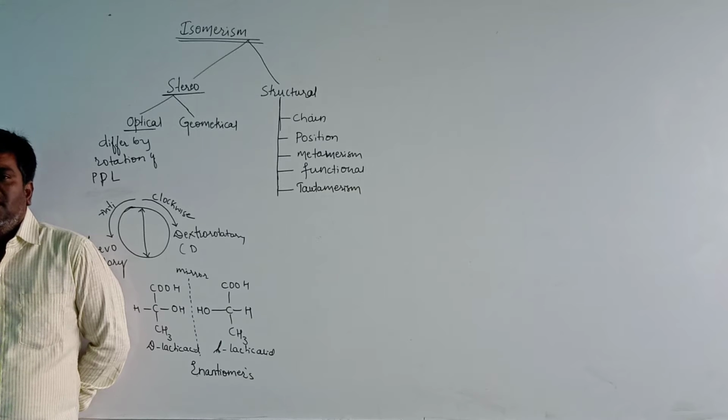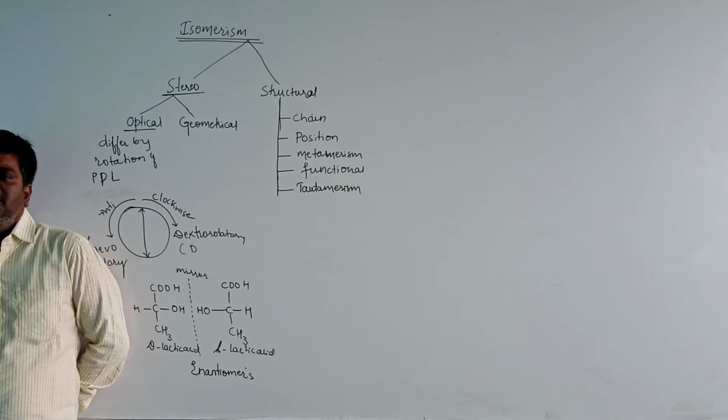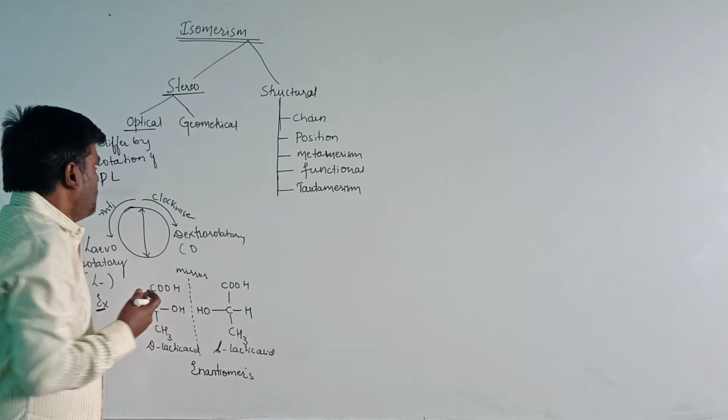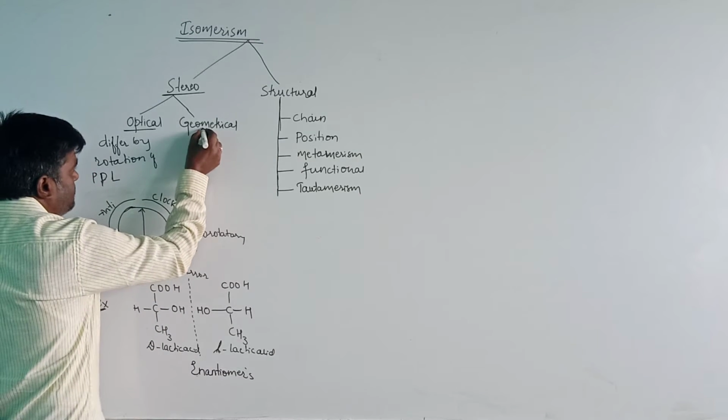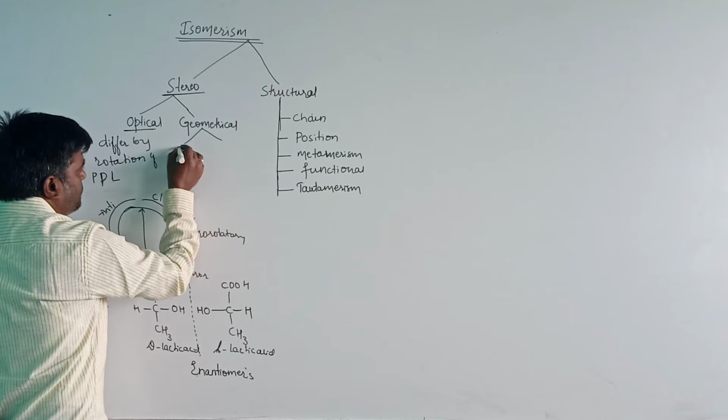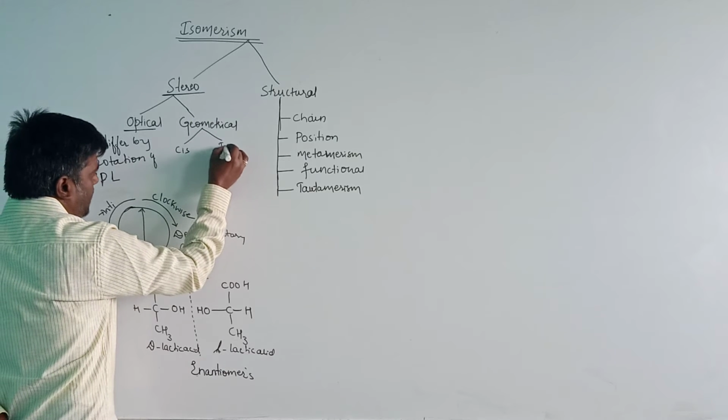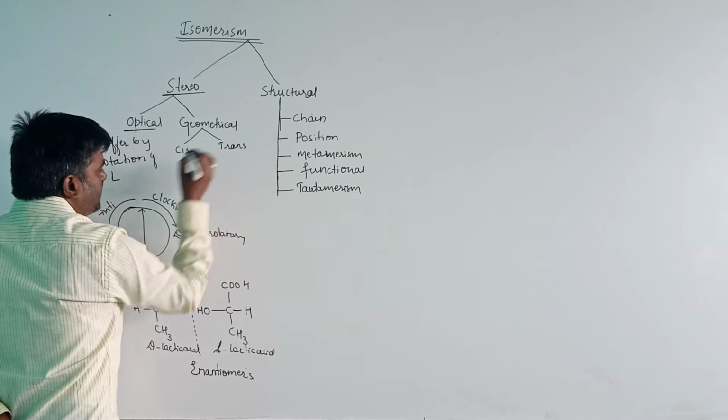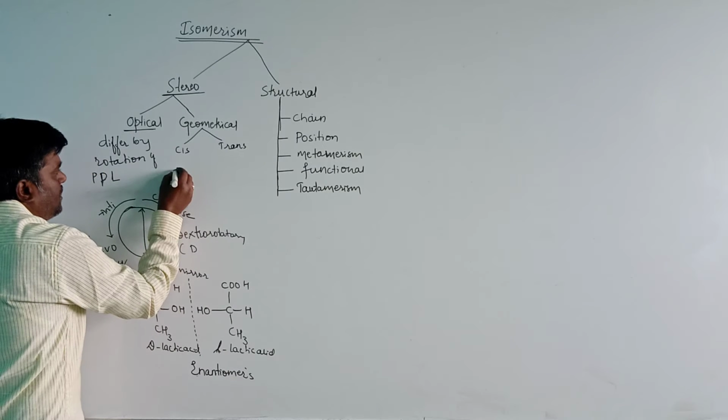That means the compound must be unsaturated, that is, it may have a double bond or a triple bond. Here these are further divided into two types: one is cis and another one is trans. Consider an example here.